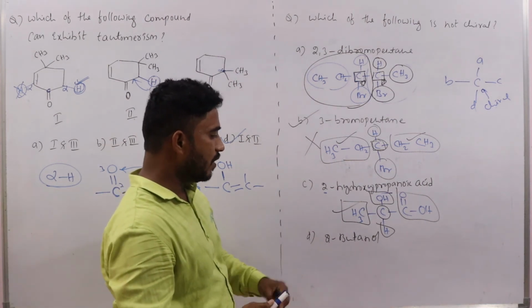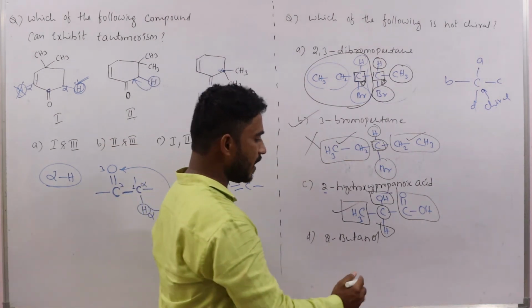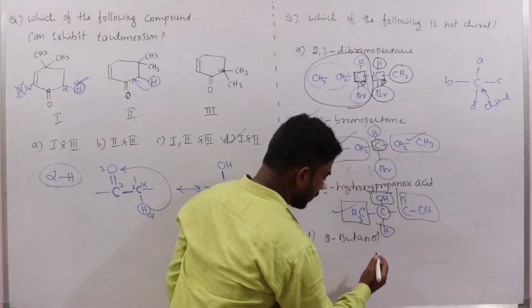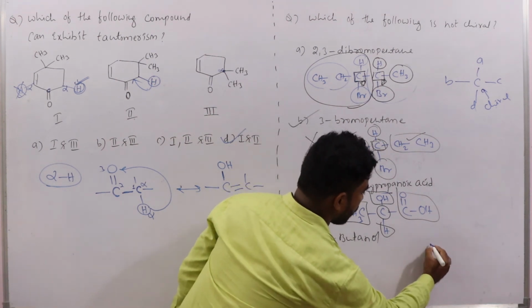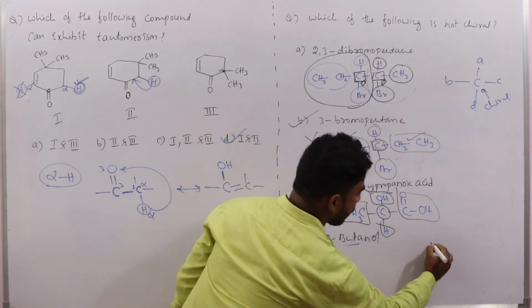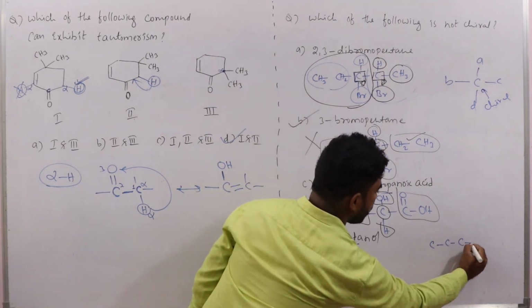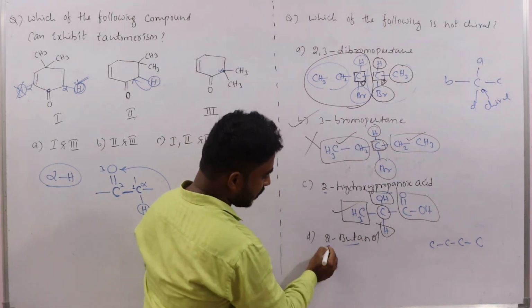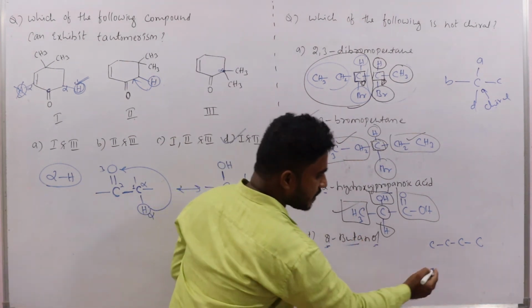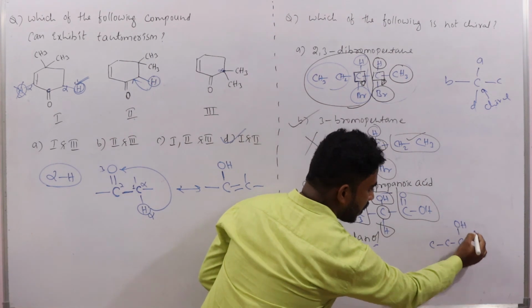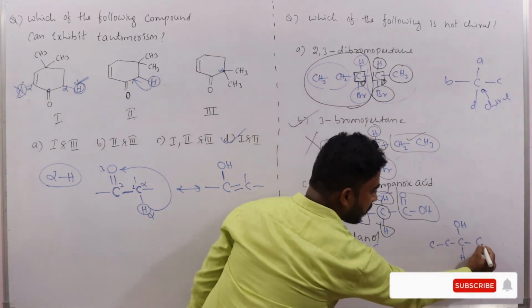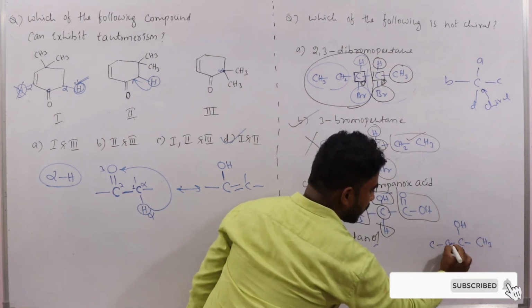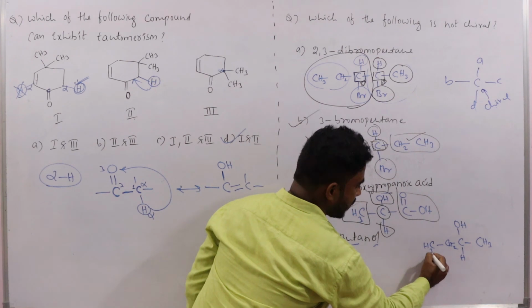Then 2-butanol is present. You see here, how many carbons? 4 carbons, 1, 2, 3, 4. At the second position, the OH group is there. That's why here OH. The remaining hydrogens you should write as hydrogen. Here CH3, here CH2, here CH3.